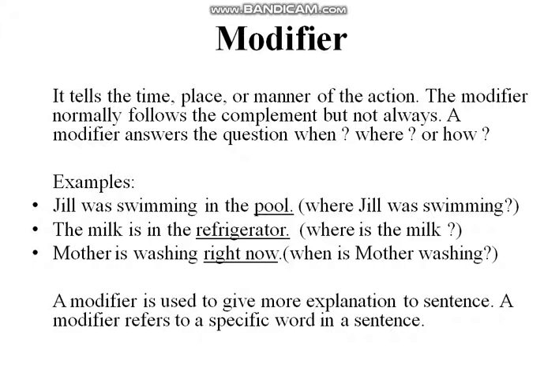A modifier is used to give more explanation to a sentence. A modifier refers to a specific word in a sentence, and it is used to give even more explanation. The meaning would be clear if we just said that mother is washing. But here right now tells us more; it modifies the action.